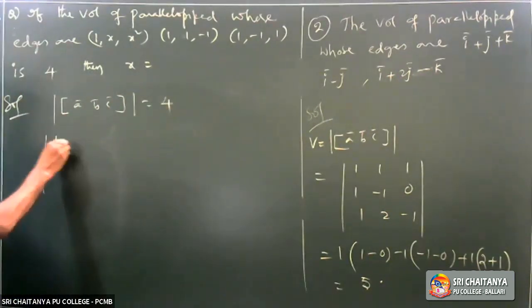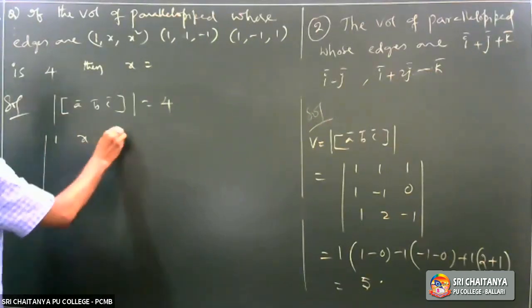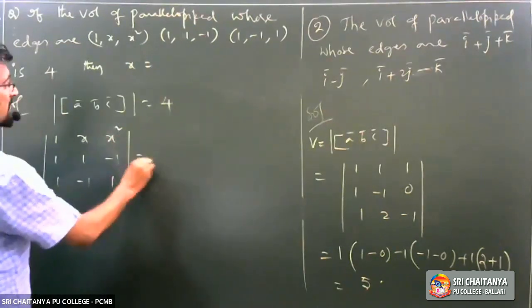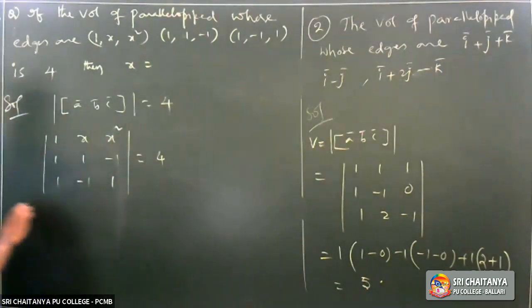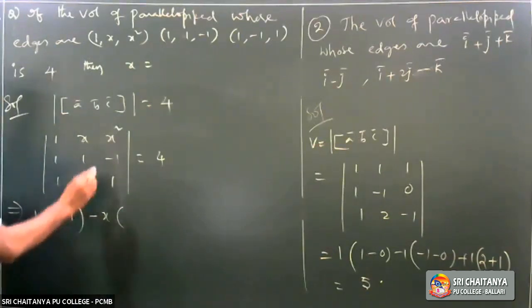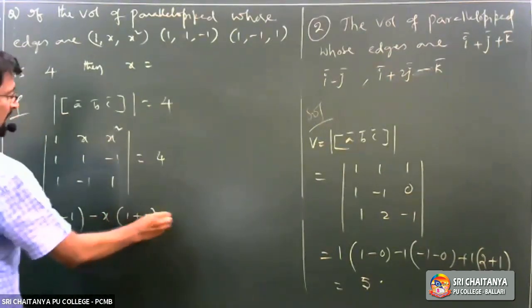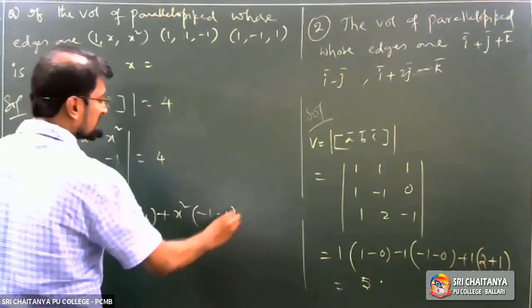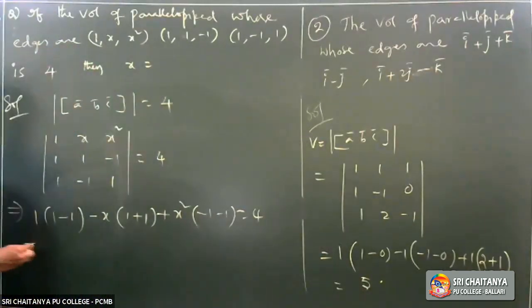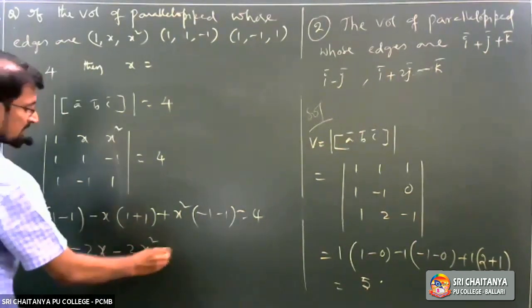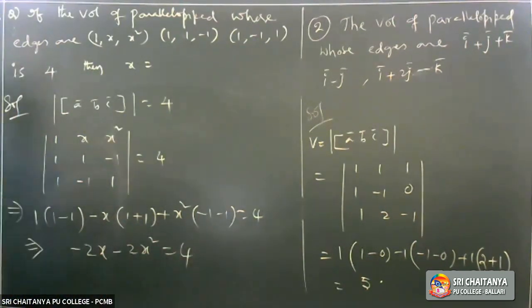That means det of [1, x, square; 1, minus 1, minus 1] is equal to 4. Simplify this: 1 into (1 minus 1), minus x into (1 plus 1), plus x square into minus 1 is equal to 4. Now simplify this, you are going to get minus 2x square is equal to 4, and try to get the answer.